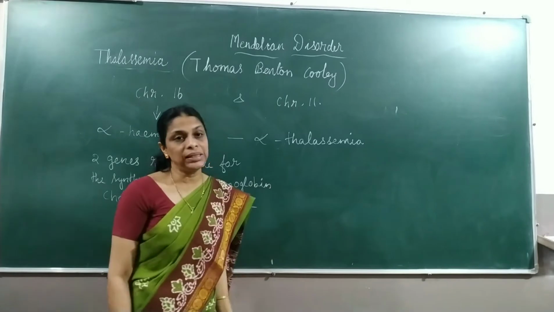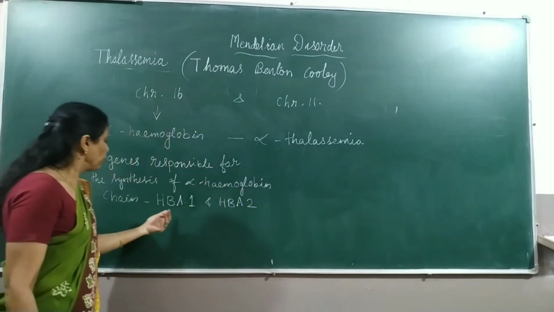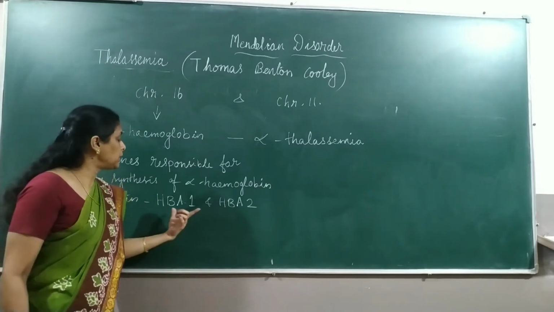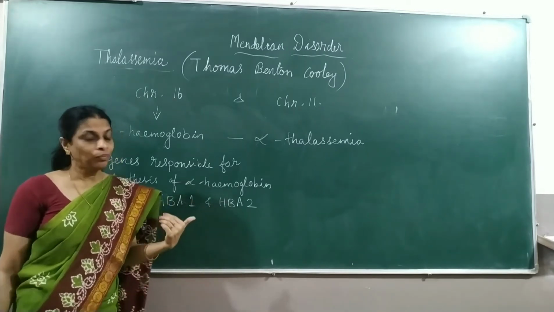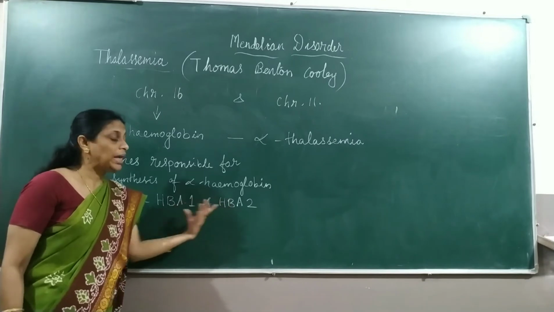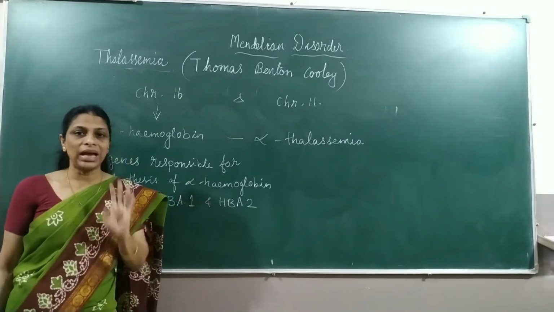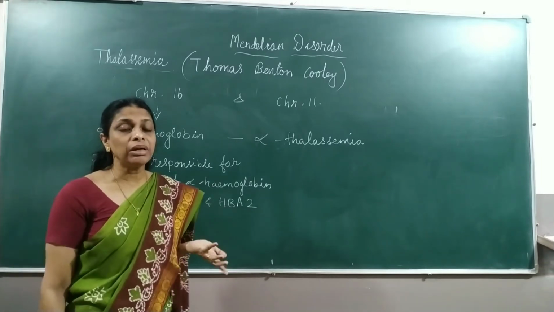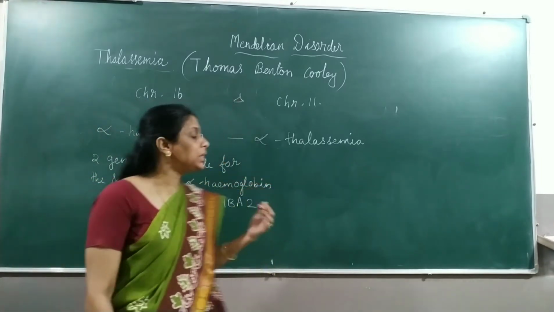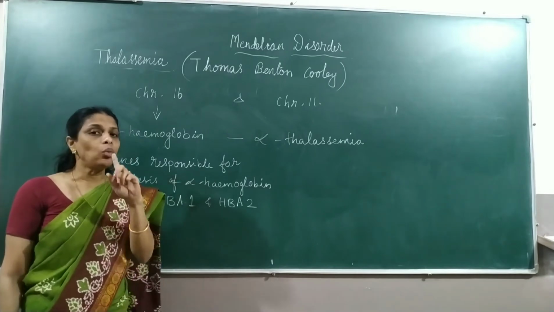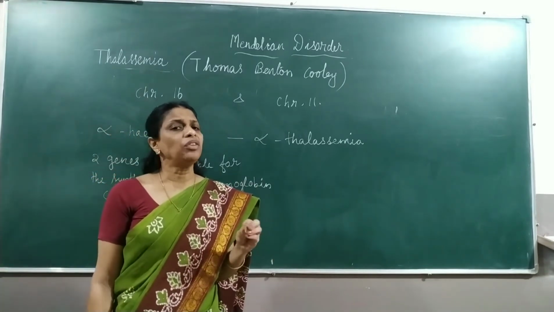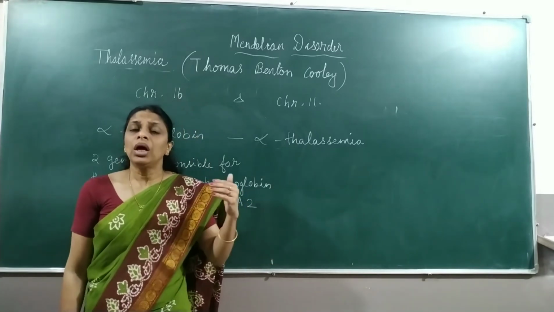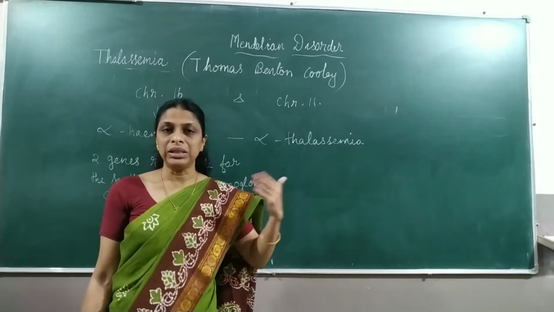Now, alpha thalassemia, again, as I told you, there are two genes responsible for the synthesis of the alpha globin chain, that is HbA1 and HbA2. Now, how many alleles will there be totally? 4 alleles. If any one of these 4 alleles is missing, due to certain reasons, it will cause mild complications or mild symptoms. It may go unnoticed without showing many symptoms.